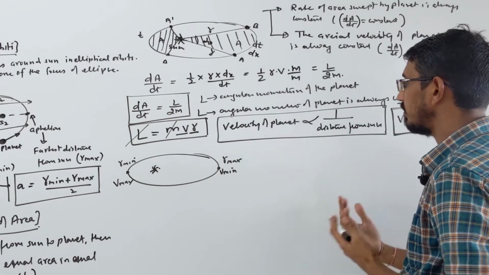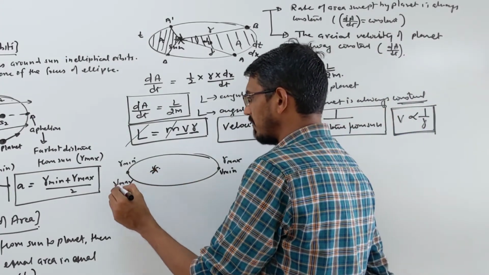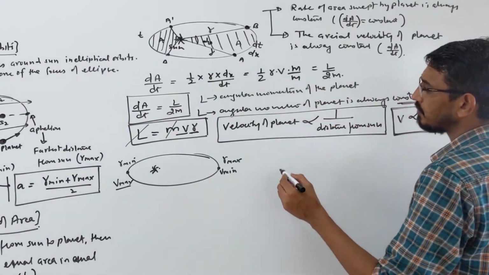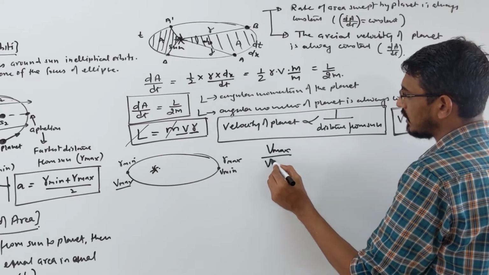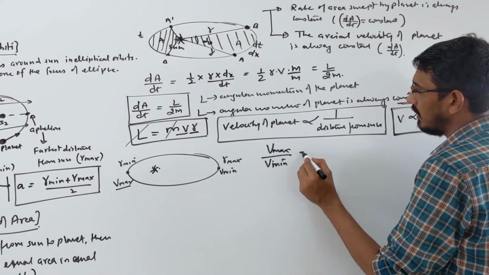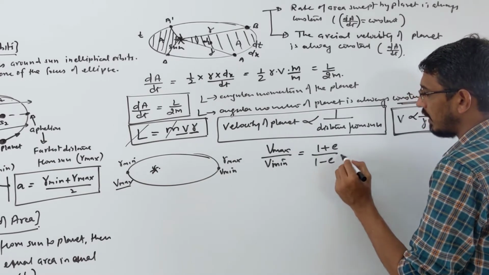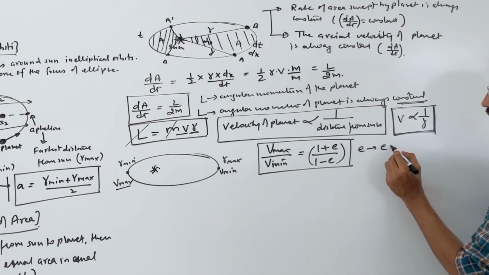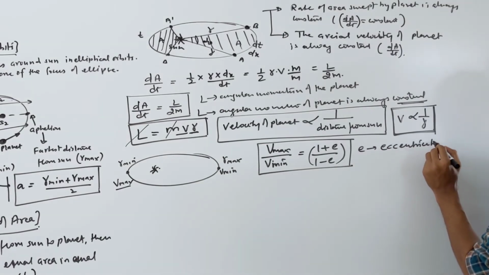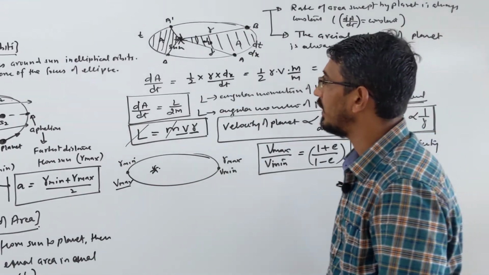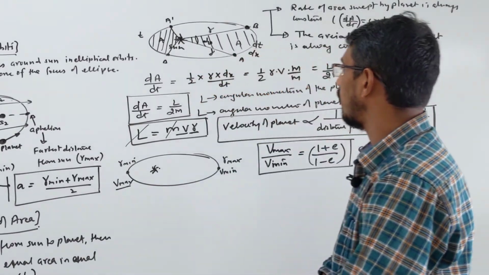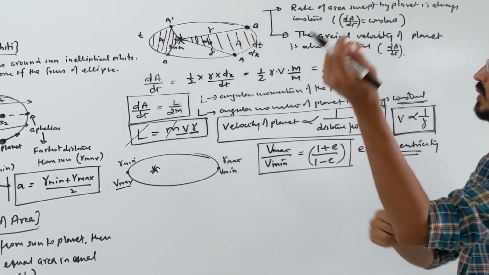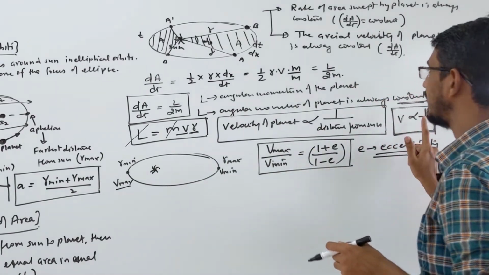In some books they write this velocity relation in terms of eccentricity, which is not important for medical students, but I'm writing it here: V max by V min can also be written in terms of eccentricity, that becomes (1 plus e) upon (1 minus e), a simple relation if you can remember it. Here e is the eccentricity. So this was your second law, called the law of area: the area swept by a planet is always constant.